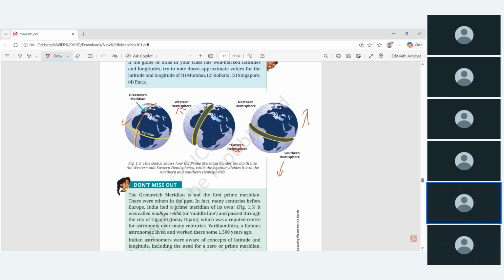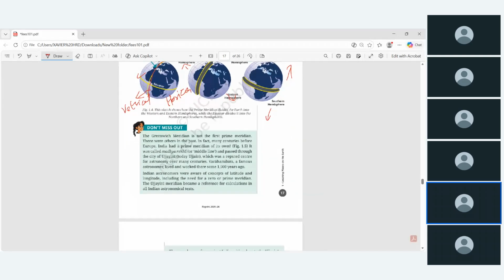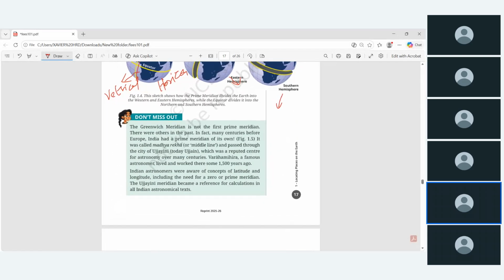The latitudes are horizontal lines, and the longitudes are vertical lines, which means between pole to pole. Don't miss the green box given here. What does it say? Read it. The Greenwich meridian was not the first prime meridian. There were others in the past. That is why in 1884 the group of nations decided this is the one.